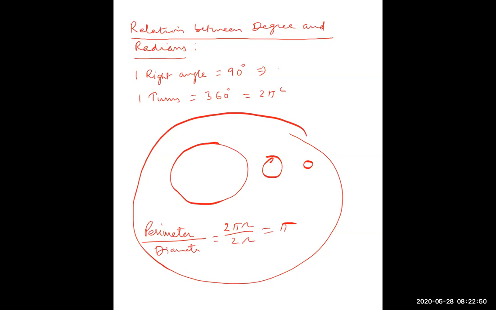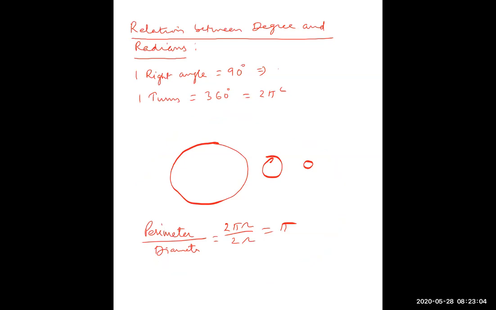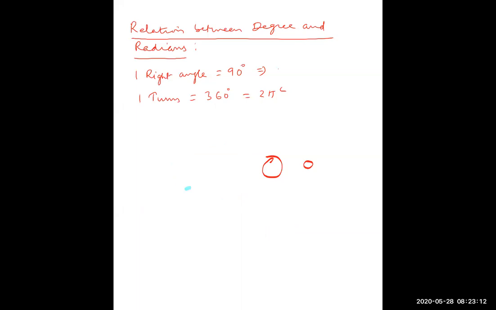They divided by that diameter. They were surprised that whatever may be the size, it was always a constant. It was not depending on size of the circle. So they were surprised by that fact. This ratio, perimeter divided by diameter, is always a constant. So when it was coming constant, that constant was called pi.